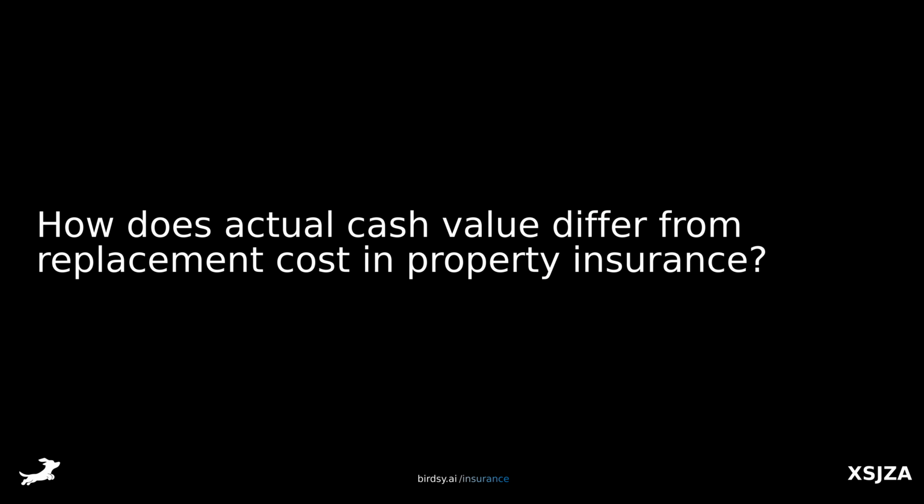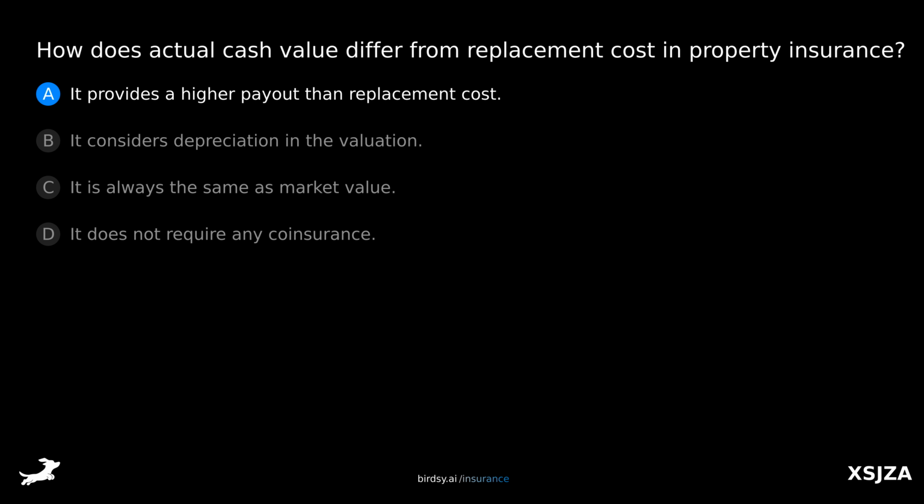How does actual cash value differ from replacement cost in property insurance? Is it A, it provides a higher payout than replacement cost? B, it considers depreciation in the valuation? C, it is always the same as market value? Or D, it does not require any coinsurance?